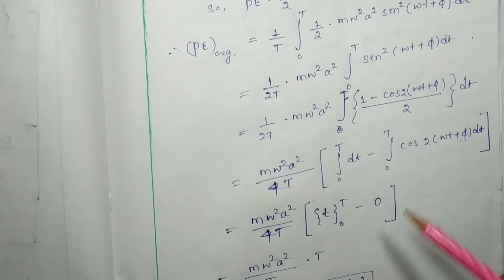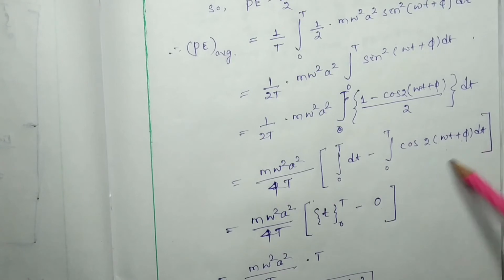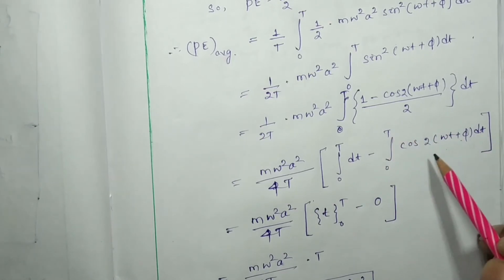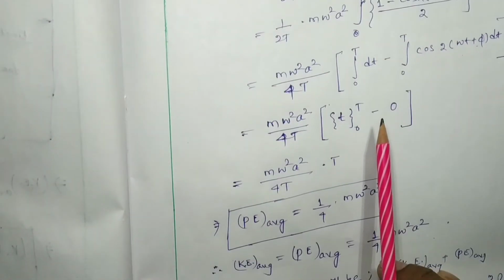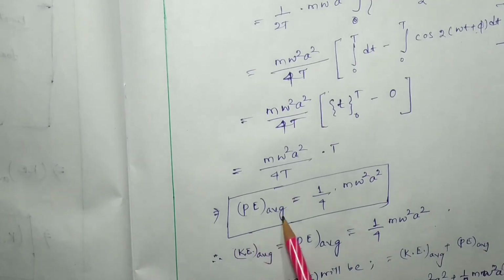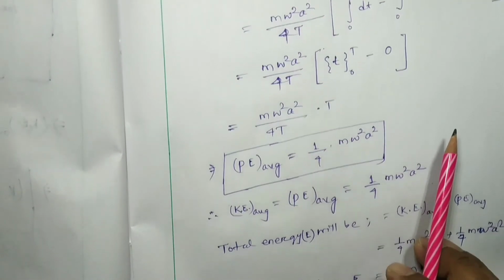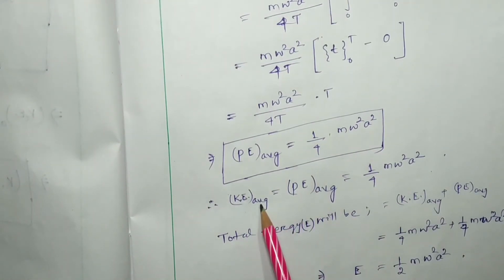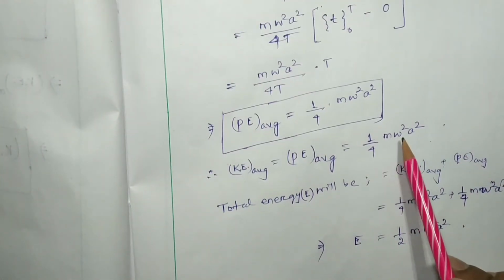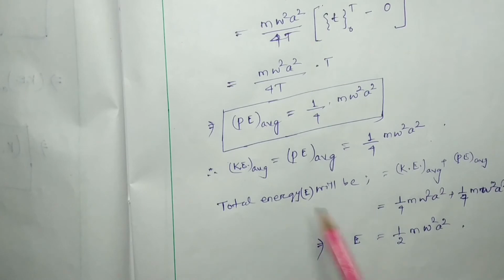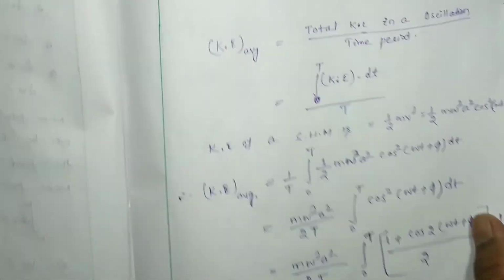So here the integration from 0 to t of cos 2 omega t plus phi dt is also one term we get, and this value we already derived, that is 0. So we got average potential energy also as 1 by 4 m omega square a square, whatever we discussed. Hence average kinetic energy and average potential energy are each 1 by 4 m omega square a square, and total energy will be half m omega square a square, whatever we got previously.